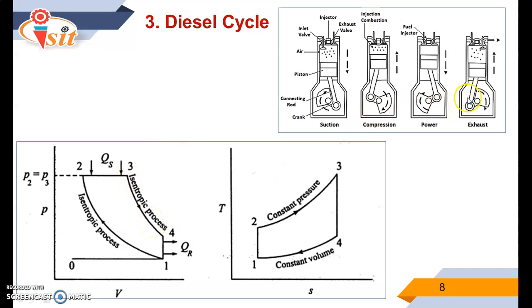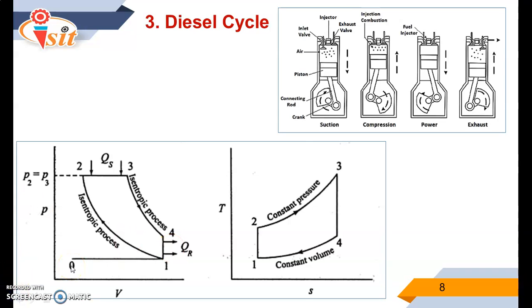When the piston moves from BDC to TDC during the exhaust stroke, the suction valve remains closed, and whatever burnt gases are there get outside through the exhaust valve to the atmosphere. So this particular process 4-1 indicates heat rejection at constant volume.